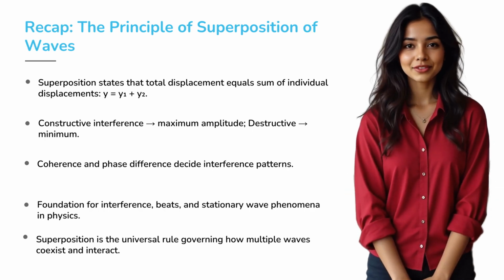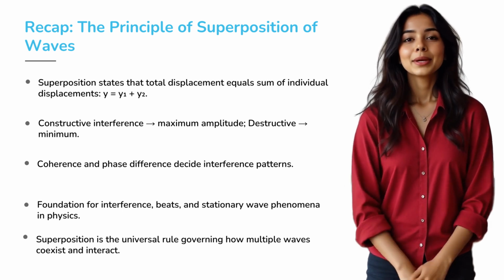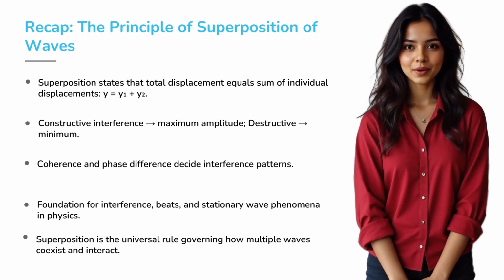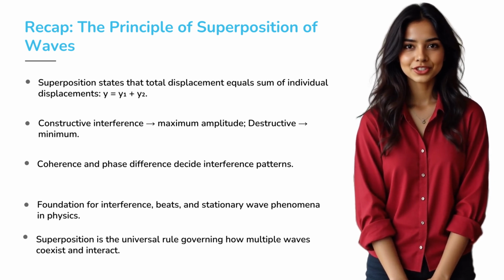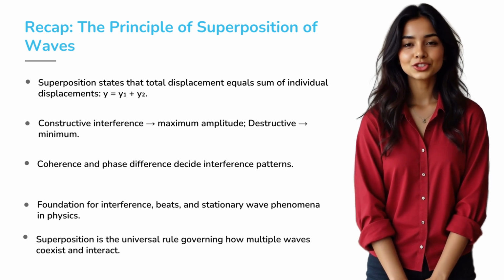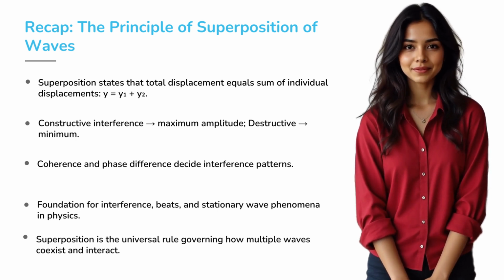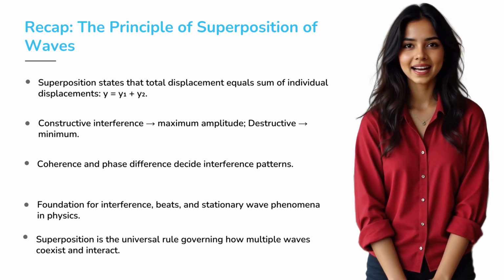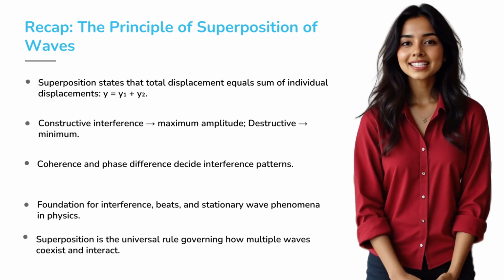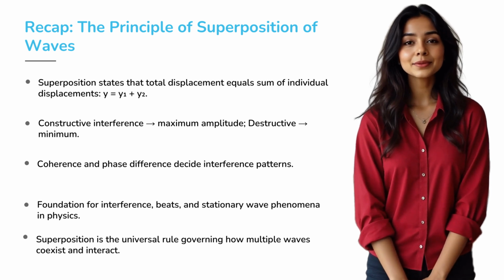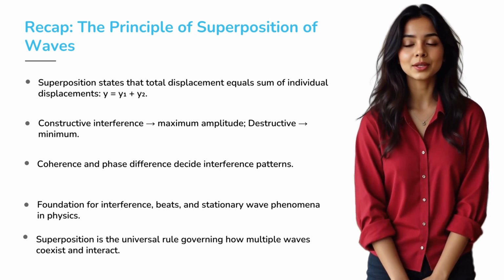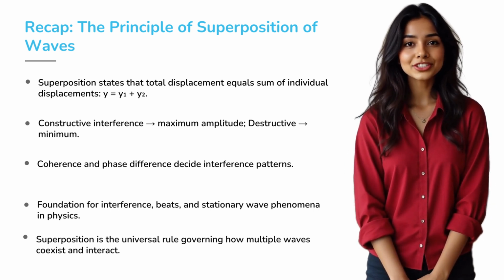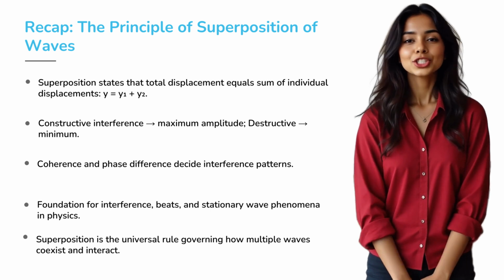Let's wrap this up like a physicist. The principle of superposition tells us that when waves meet, their total displacement is the sum of their individual displacements. The resultant amplitude depends on the phase difference, constructive when in phase, destructive when out of phase. Coherence ensures stable interference, and intensity variations explain beats and patterns in sound and light. From ripples in a pond to the colors in soap bubbles, from acoustics to quantum mechanics, this one principle runs the show behind every wave interaction.